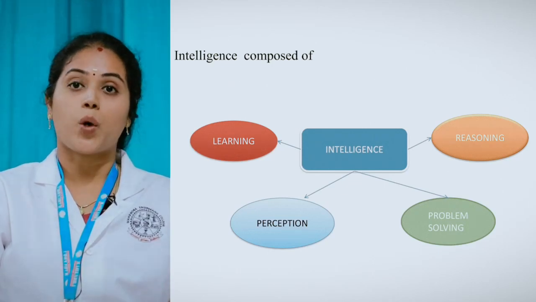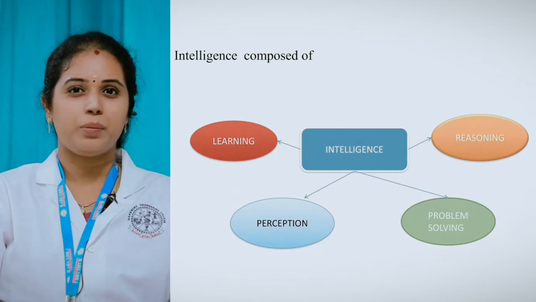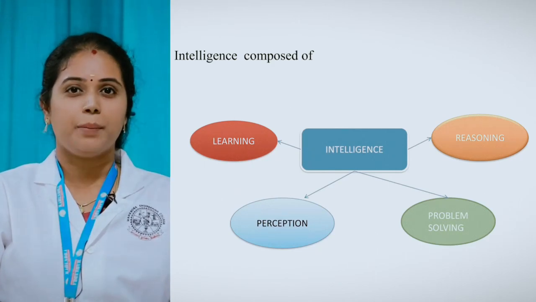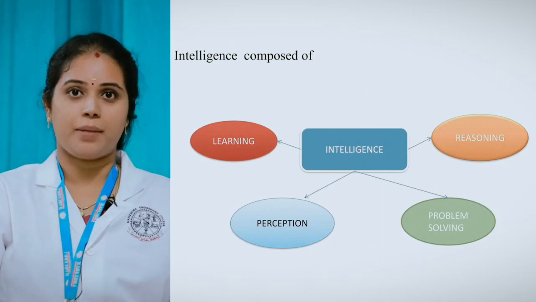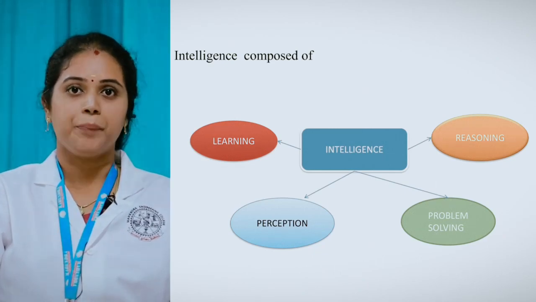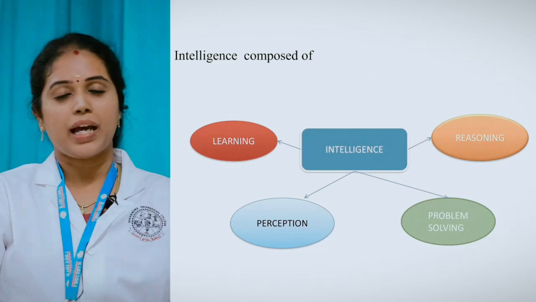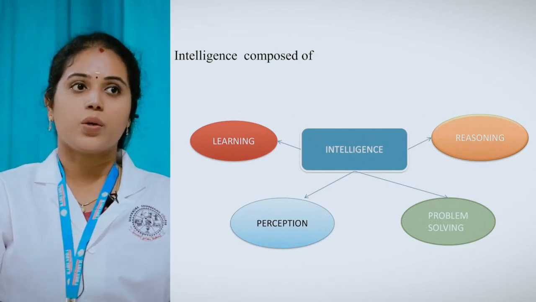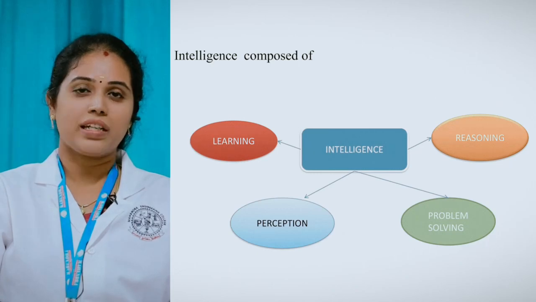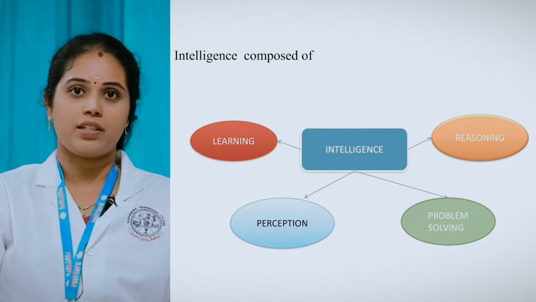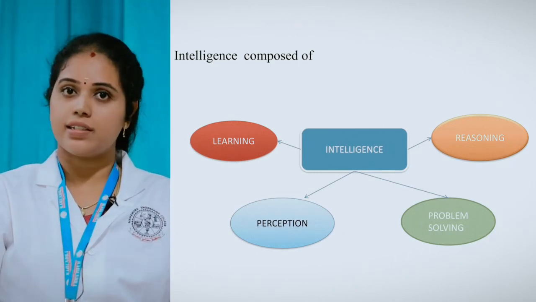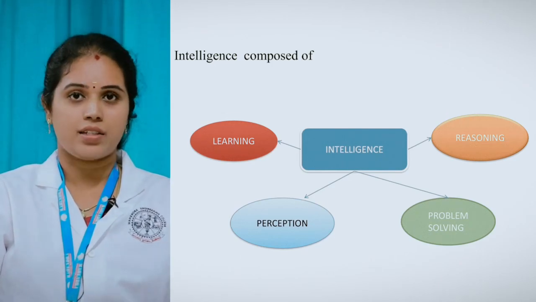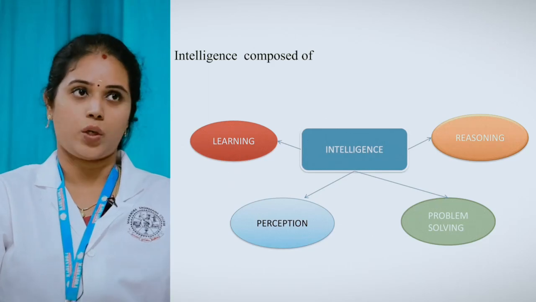The next one is problem solving. Actually, what do you mean by problem? It is not a drawback or a bad thing, right? A problem is nothing but you are going to find something. That is said to be a problem here. You are going to solve a problem, and we have n number of steps to solve a problem. That can be seen later. So problem solving is nothing but you are going to give the best decision. Okay? Before giving the decision, you are going to do some analysis. Finally, you can choose the best decision. That is said to be problem solving.